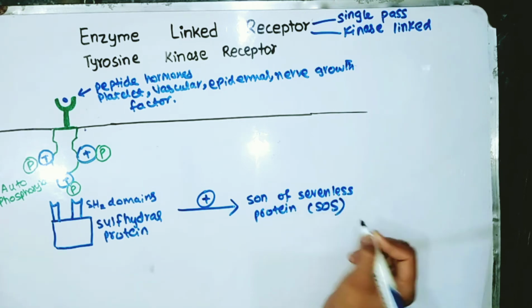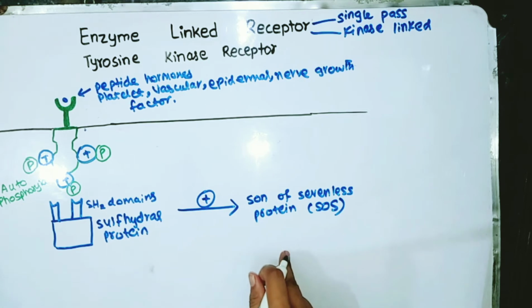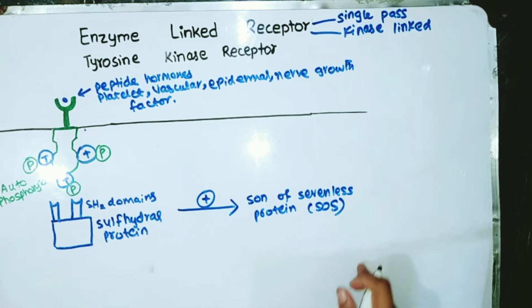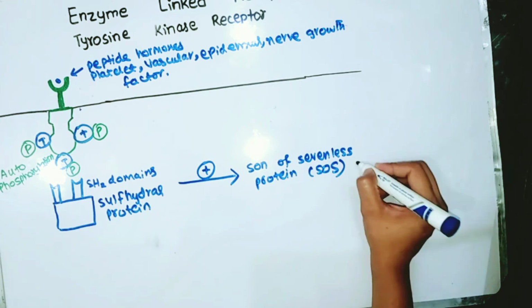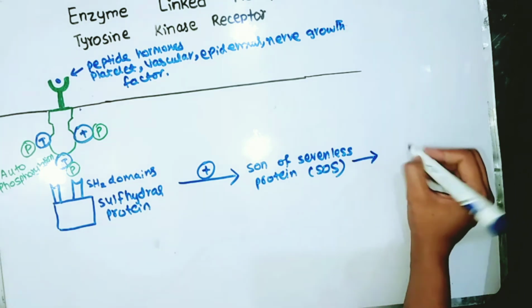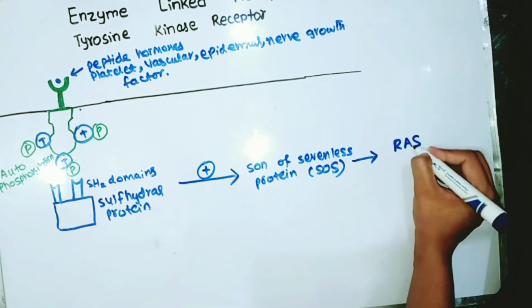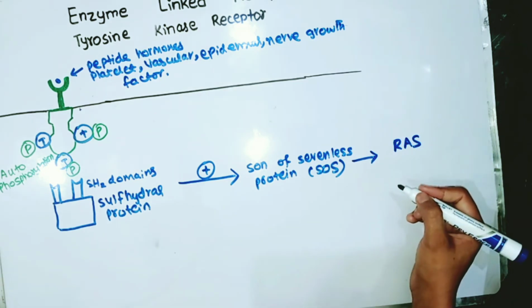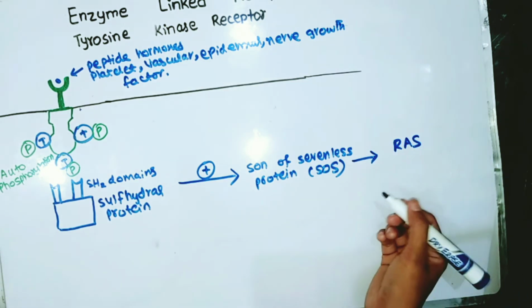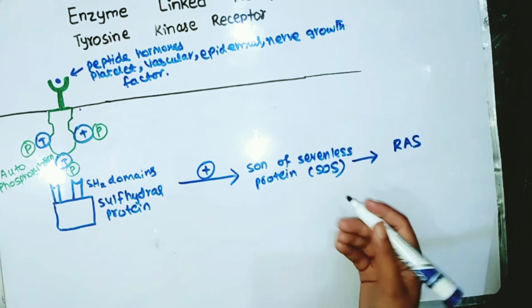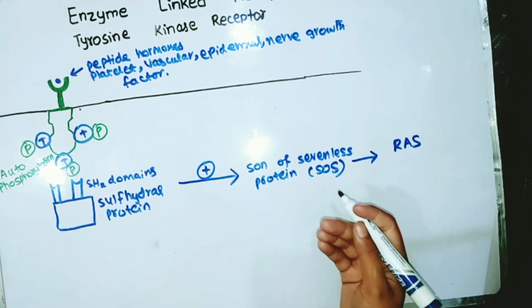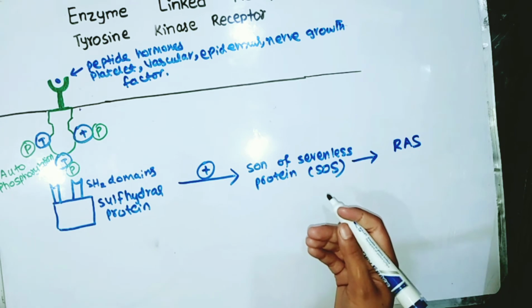or SOS. This son of sevenless protein then stimulates another protein known as RAS protein. RAS is a low molecular weight monomeric protein that associates with GDP or GTP during intracellular communication.